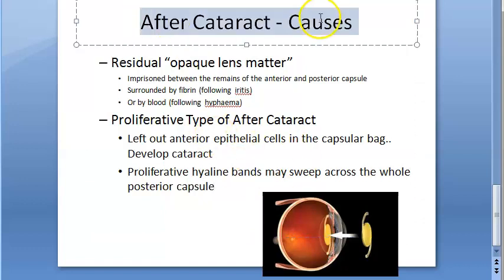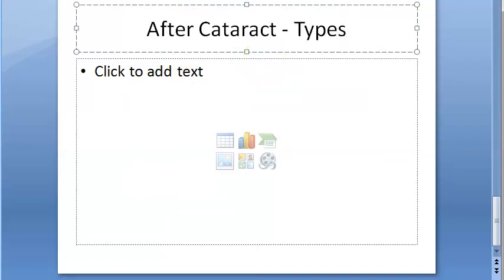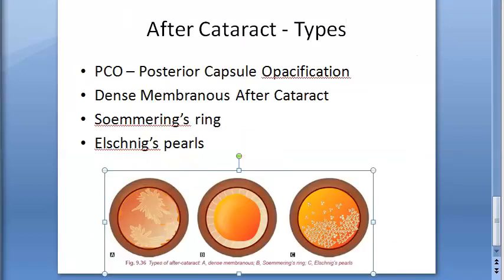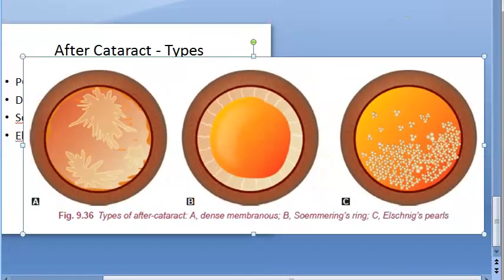Now what are the types? There are some clinical types of after cataract or secondary cataract. They are saying dense membranous.